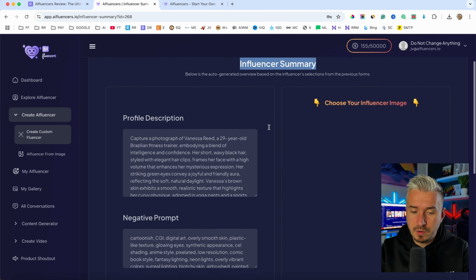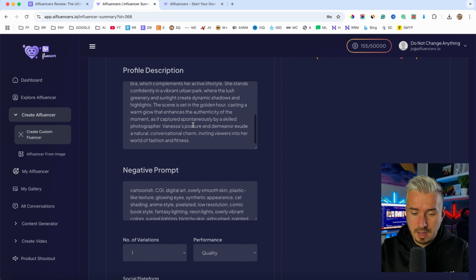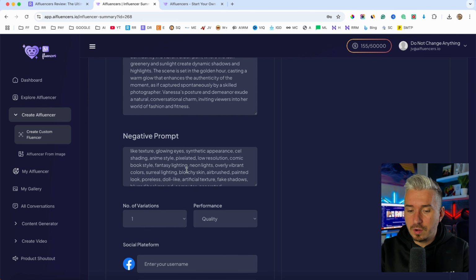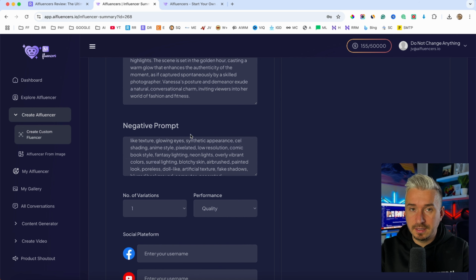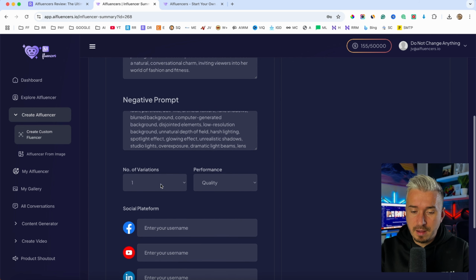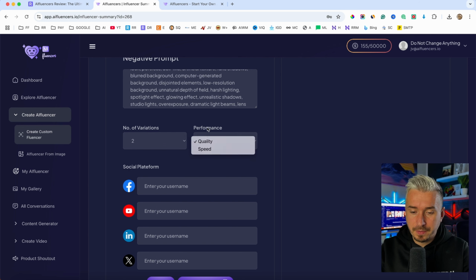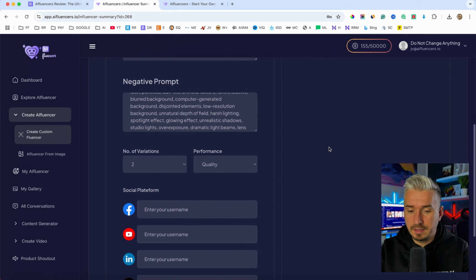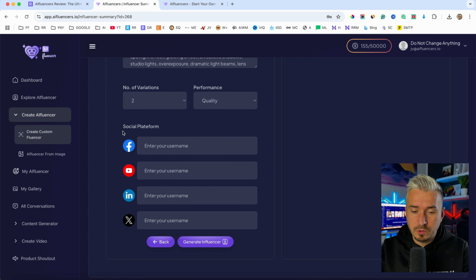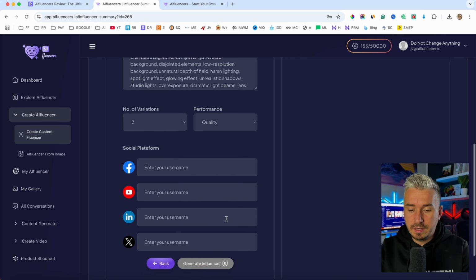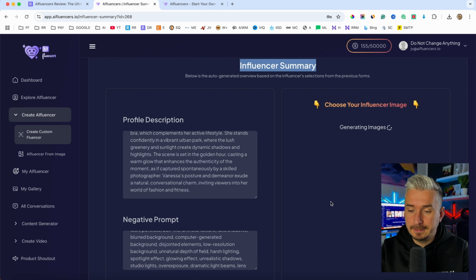And yeah, we have the summary and we have the profile description. We also have the negative prompt, and the negative prompt is really cool and it's done automatically. We have the number of variations. Let's do 2 variations, so 2 images to see which one is better. And for the performance, obviously I'm going to choose quality because I want the perfect face, the perfect influencer. You can also add your platforms, like social media platforms. But I will generate this influencer, and it's going to generate these images in just a few seconds.